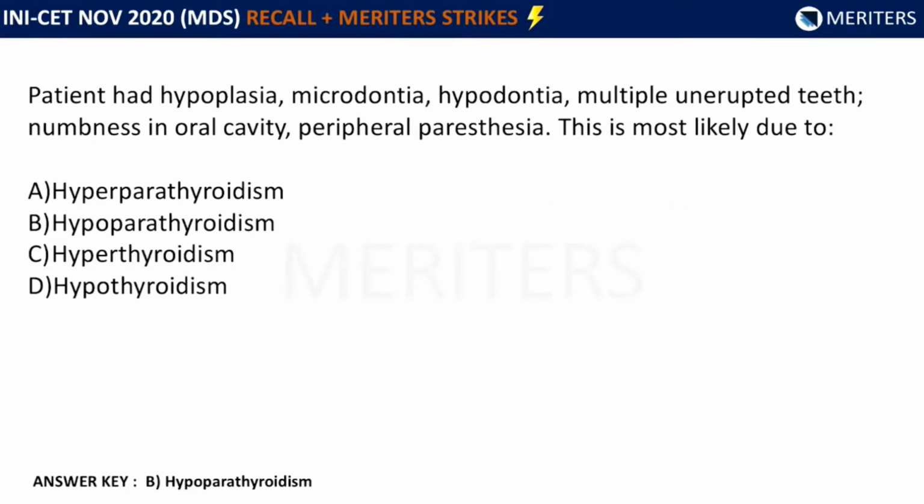Now in this question, the patient had hypoplasia. This is a clinical question where a clinical scenario is given. The patient had hypoplasia, microdontia, hypodontia, multiple unerupted teeth, numbness in the oral cavity, and peripheral paresthesia. These clinical features were given and you had to diagnose. This is most likely due to which condition? The options were hyperparathyroidism, hypoparathyroidism, hyperthyroidism, and hypothyroidism. Out of these, the best option was hypoparathyroidism.